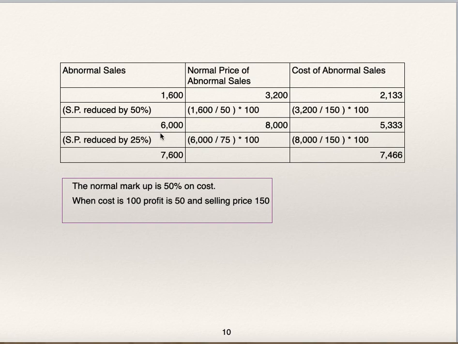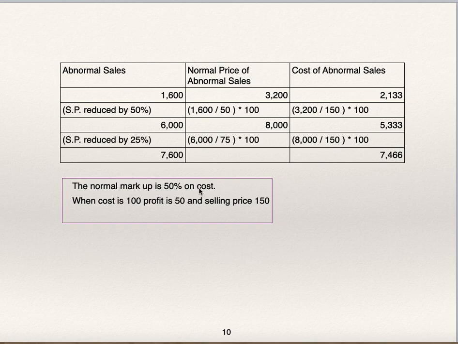And for the abnormal sales of 6,000, normal sale price is 6,000 divided by 75 into 100, which is 8,000, because its selling price is reduced by 25%. So its selling price is 75 and not 100. You have to find out normal sale price in order to get cost of abnormal sales.